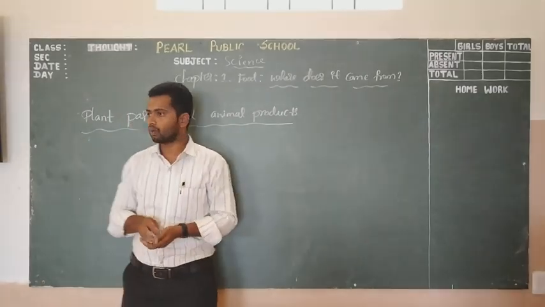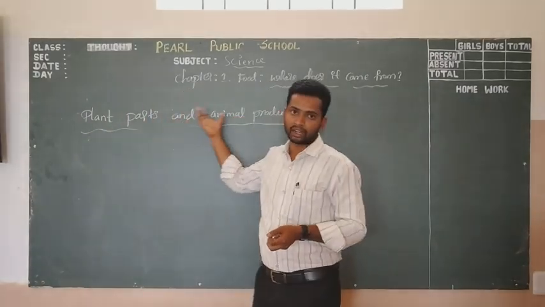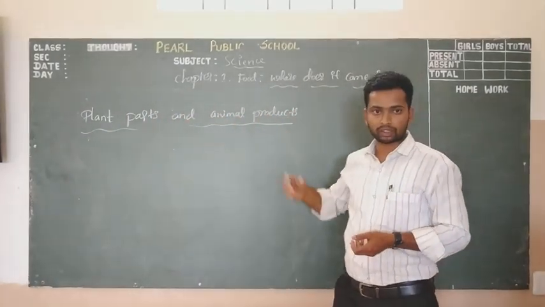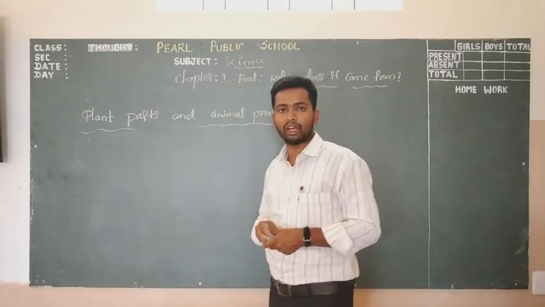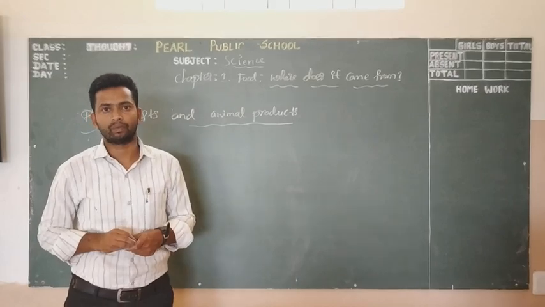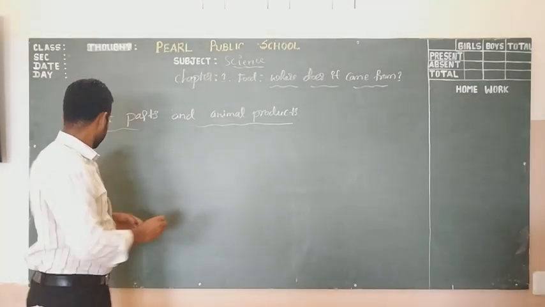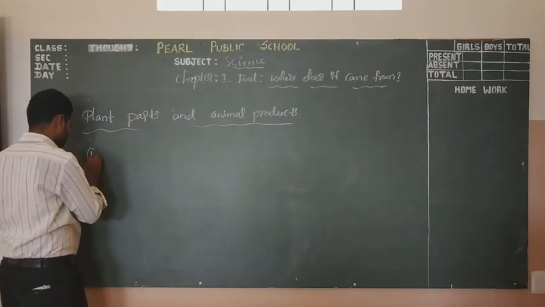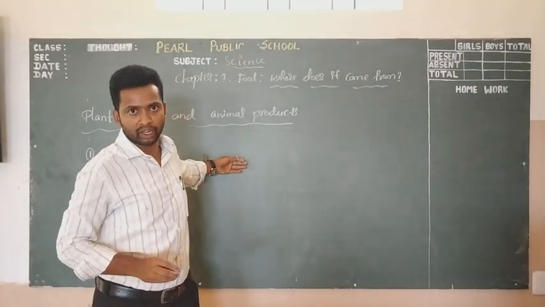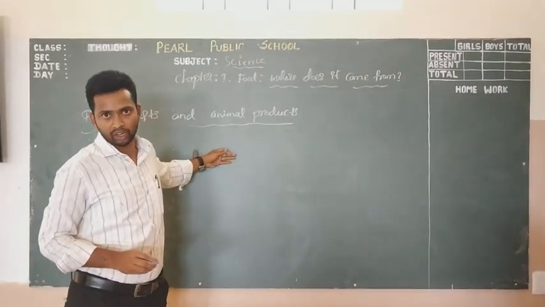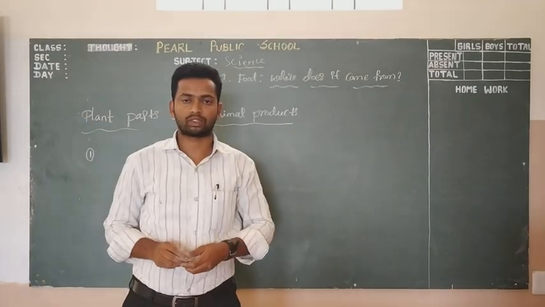So this is plant parts and animal products. By use of these ingredients, we can prepare the food item. Consider any one food item, and on the basis of that food item, we can write the ingredients and also its sources.